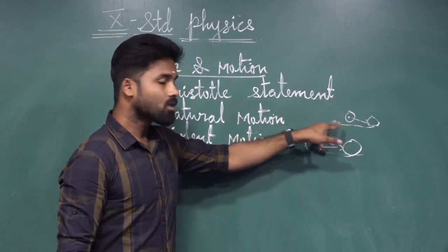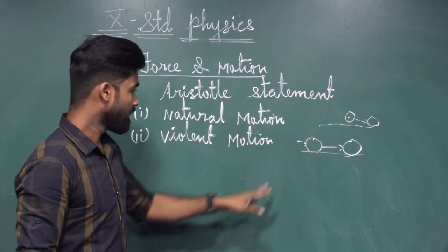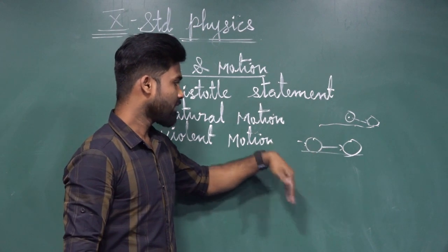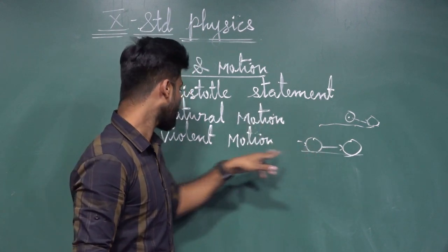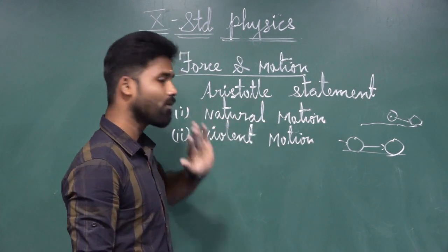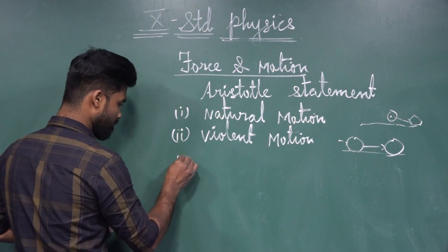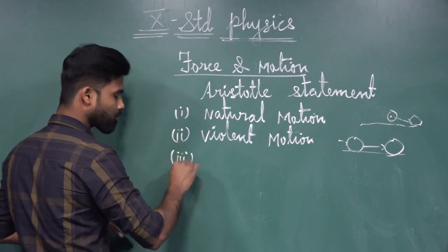Without applying force, if we change any state of an object, that is said to be natural motion. If we change the state of an object by applying force, that is said to be violent motion. These are the differences between natural and violent motion. Can you understand, dear students? And the third point is, what is the third point?